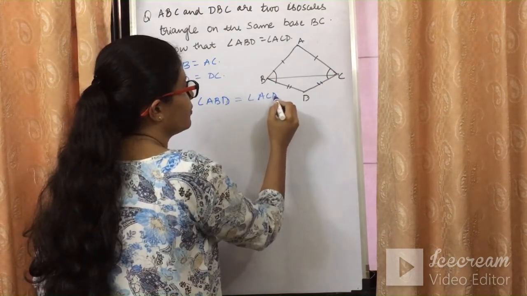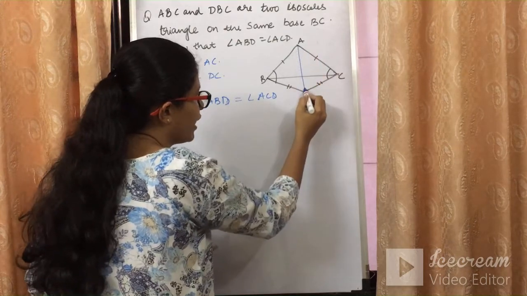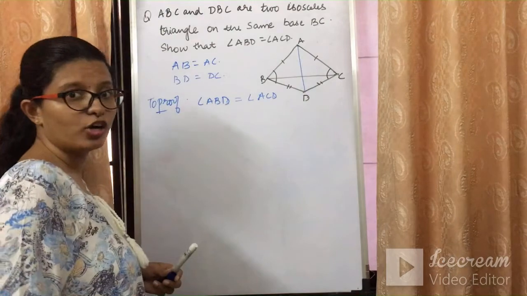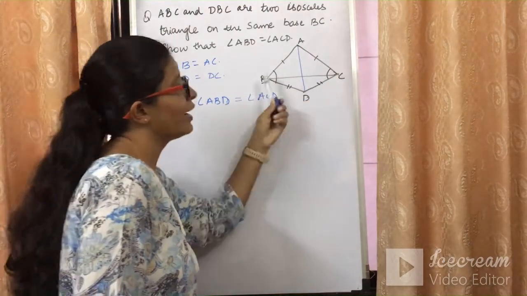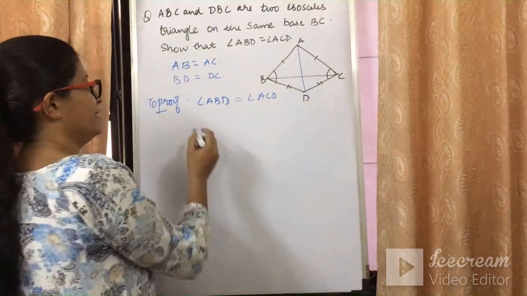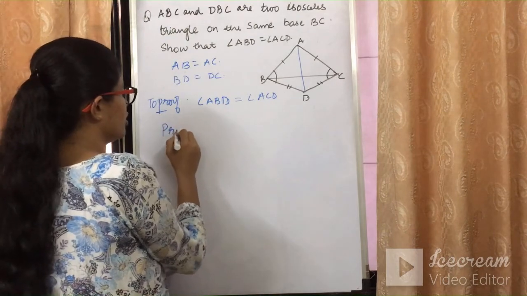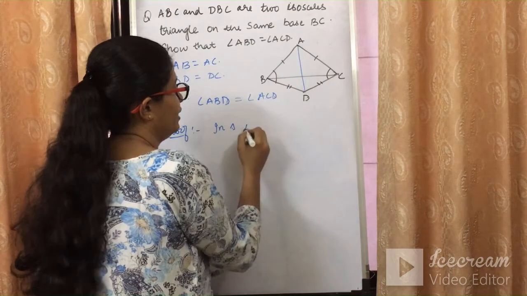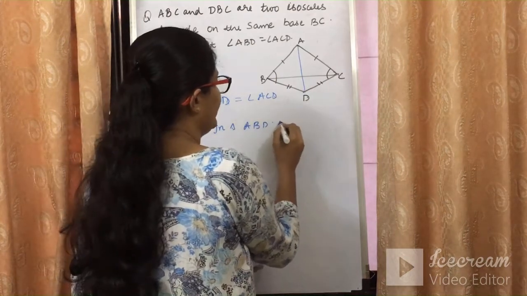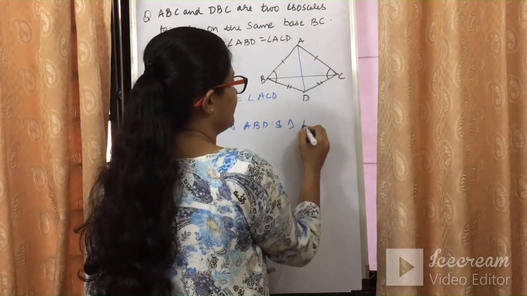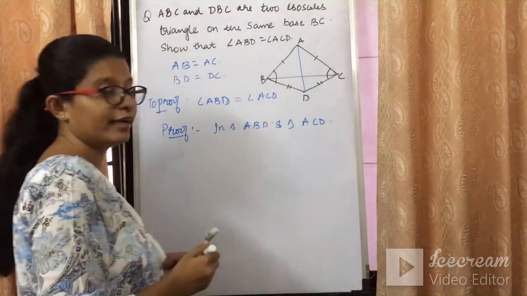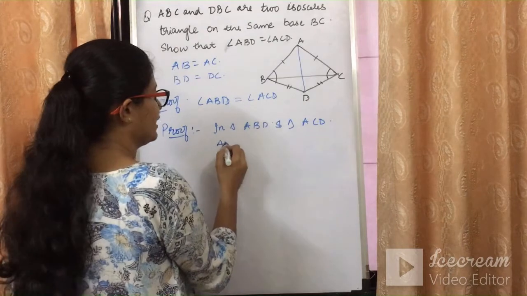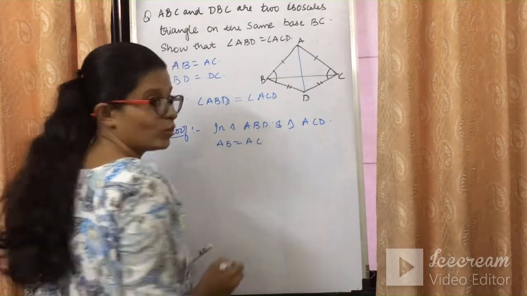ये prove करना है. So अगर मैं AD को join कर दूं and अगर ये दोनों triangle को congruent prove करूं, so I can say that these two angles will be equal by CPCT. So let's have a look. Let's see how we can prove in triangle ABD and triangle ACD. What we can do is, what we know, AB किसके equal है, AC के equal है. It is given in the question. AB is equal to AC.